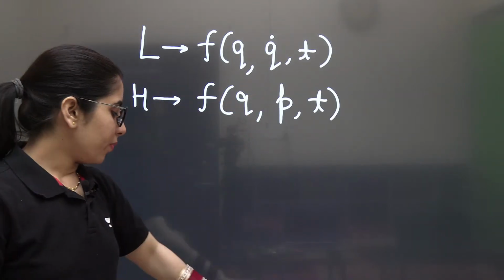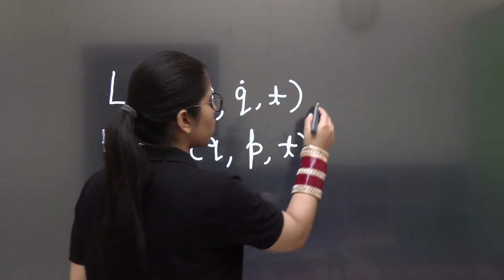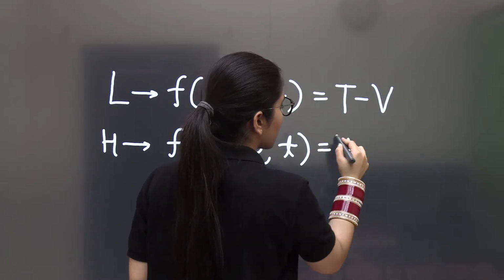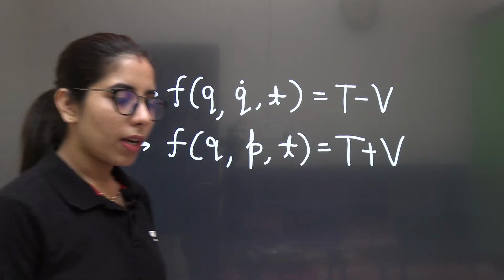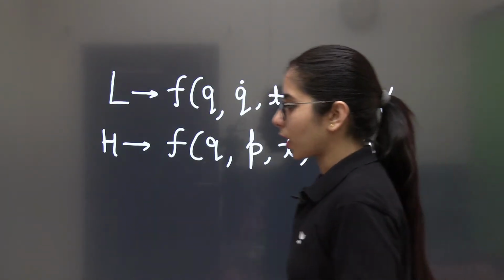Now the next thing: the Lagrangian is simply what we consider as the kinetic energy minus potential energy, and the Hamiltonian we consider as the kinetic energy plus potential energy. In case you have any doubt anywhere, you can just mention it, but if you are getting it, that's great.